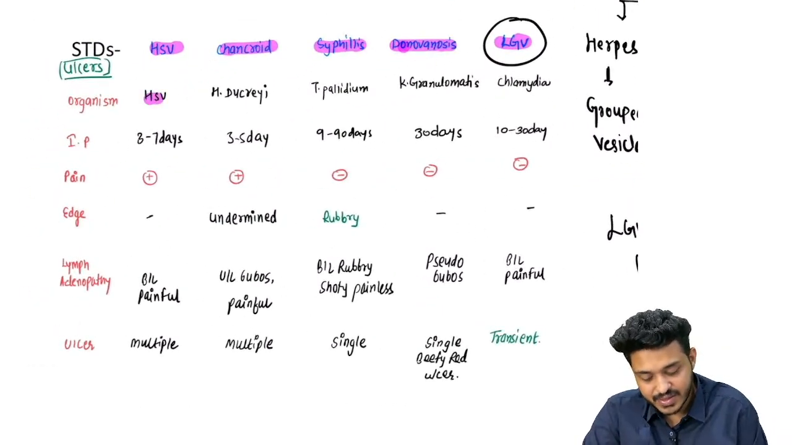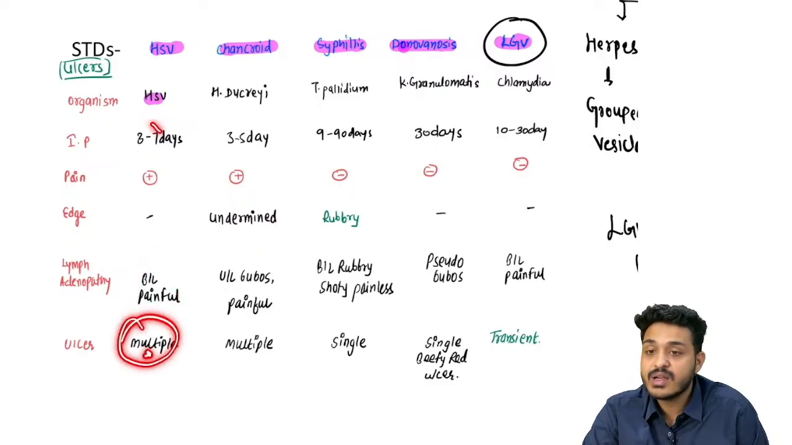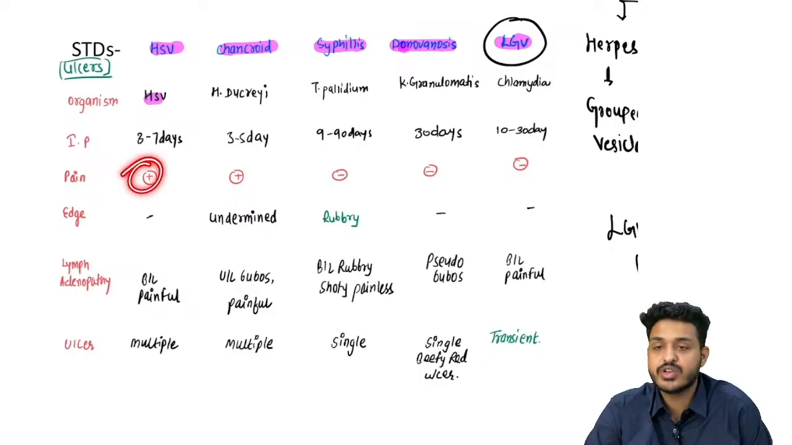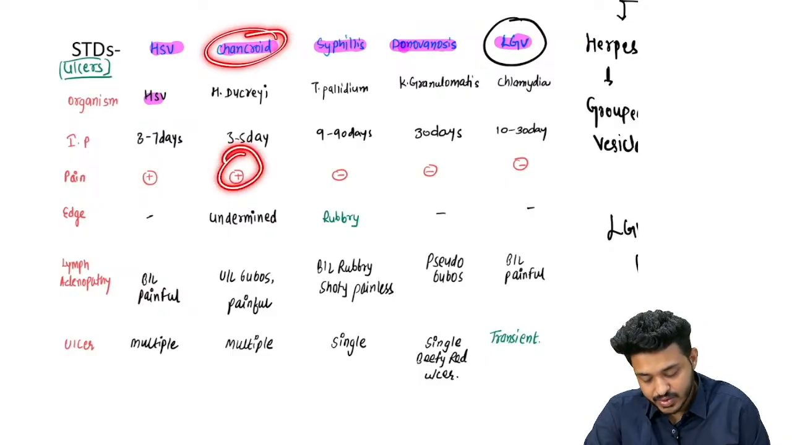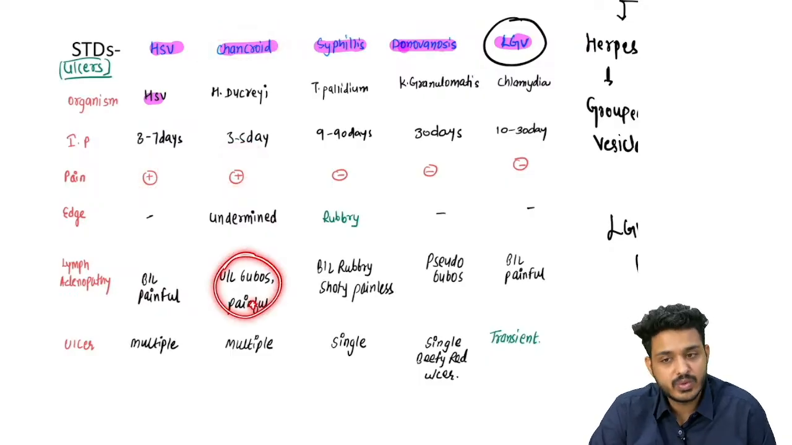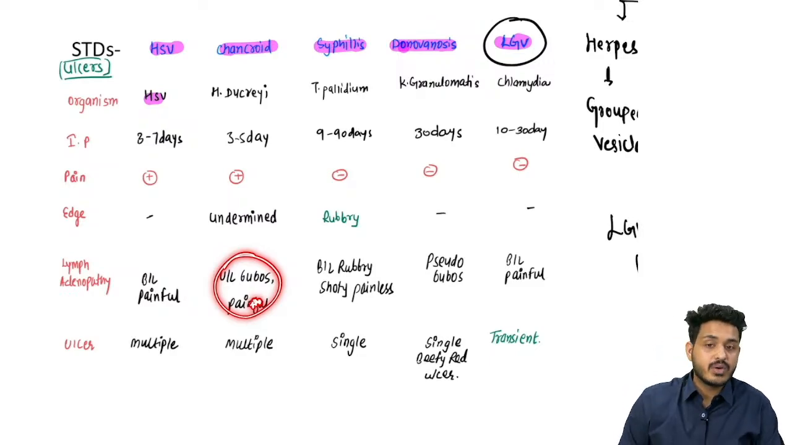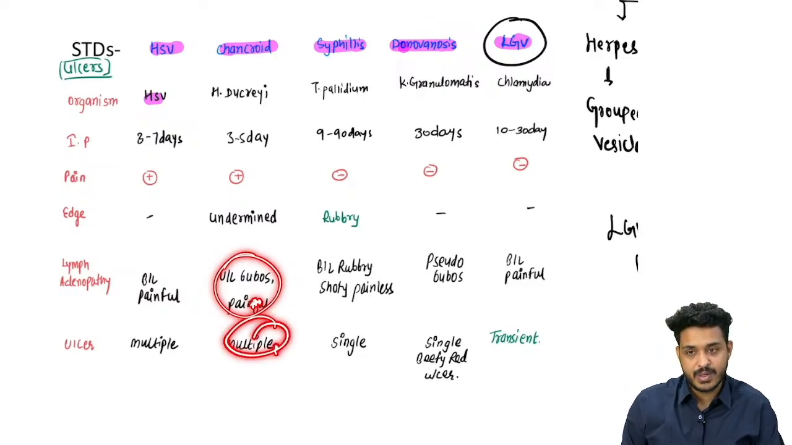So herpes simplex virus has bilateral painful ulcers, multiple ulcers are going to be there. This is the incubation period, and the pain is going to be there. For chancroid also it is going to be painful. Unilateral buboes are going to be there. Unilateral lymphadenopathy is going to be there. They are going to be multiple, right?